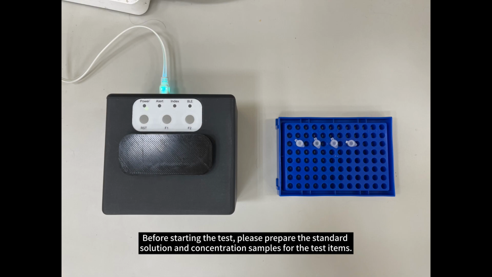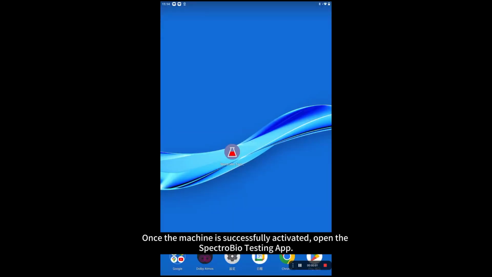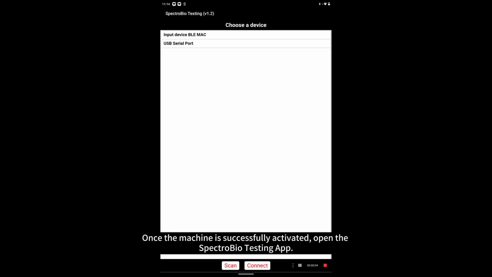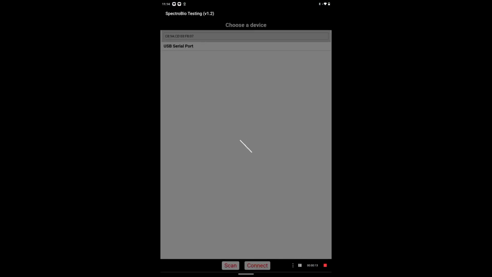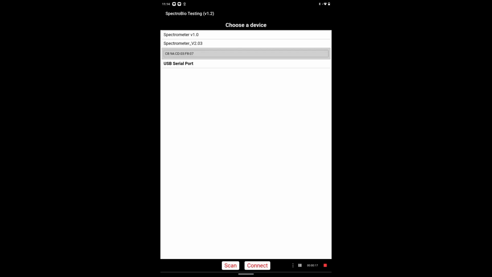Before starting the test, please prepare the standard solution and concentration samples for the test items. Once the machine is successfully activated, open the Spectro Biotesting app. First, we need to scan for the device. Then choose the device to connect.